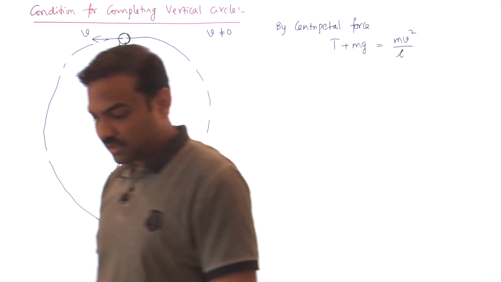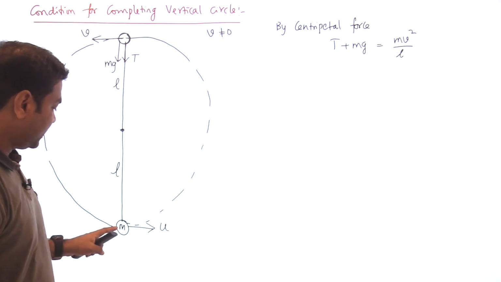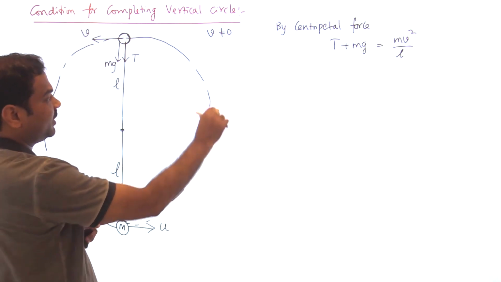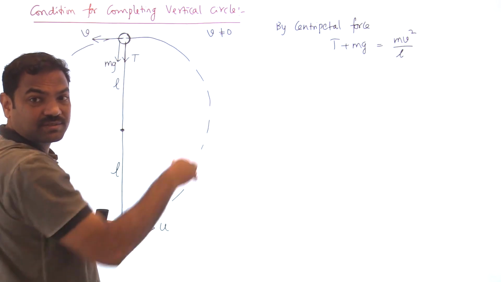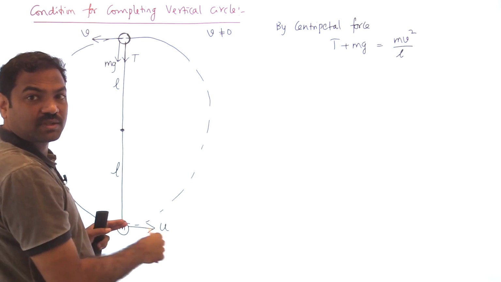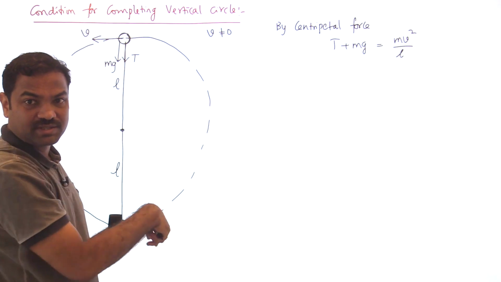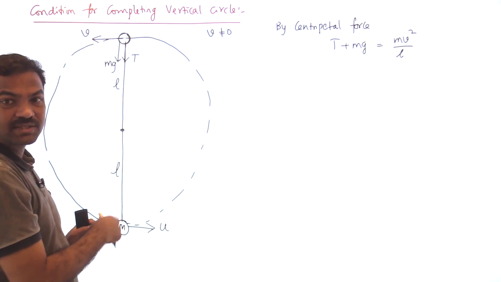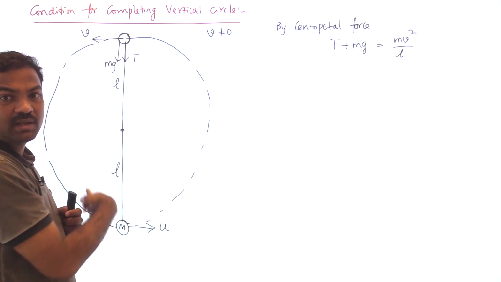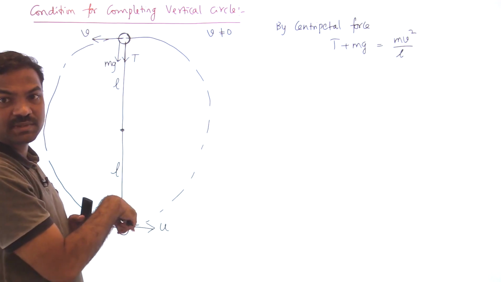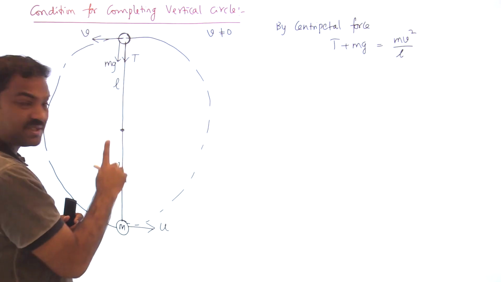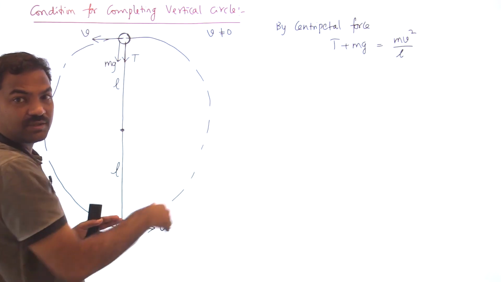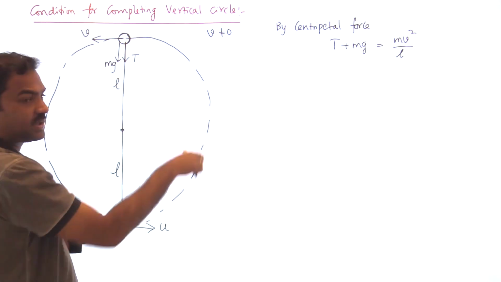That is the tension. Now tell me what happens to the velocity. At the bottom we are giving the u velocity. As it is going up, what happens to velocity? Speed decreases because of gravity. Work done by gravity is negative, so kinetic energy has to decrease. Work done by tension is 0. Tension is always perpendicular to the path. Tension is a radial force, acting along the radial direction, centripetal logic. So work done by tension is always 0, and no need to take the work done by tension.